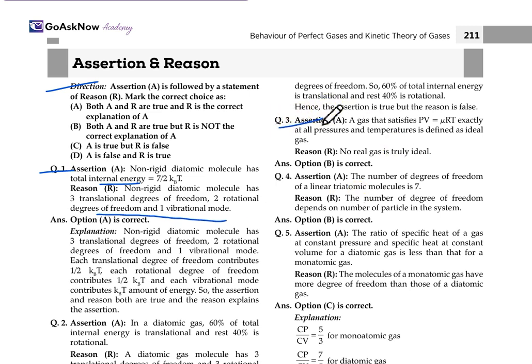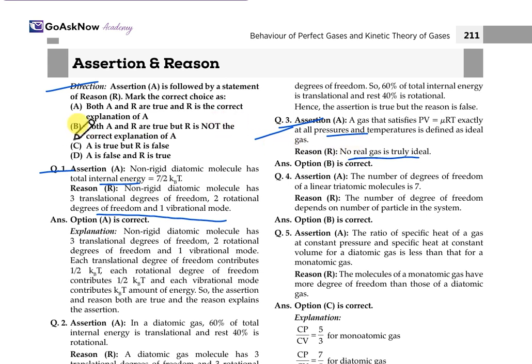Another: a gas that satisfies PV = μRT exactly at all pressures and temperatures is defined as an ideal gas. And the second is: no real gas is truly ideal. So here, firstly, the gas satisfies PV = μRT. Yes, we know this is the ideal gas equation, so yes, the first assertion is correct. But is no real gas truly ideal? We cannot say it like this, as we have already studied that at a particular temperature, such as low temperature, a gas can be ideal. So this reason is not correct.